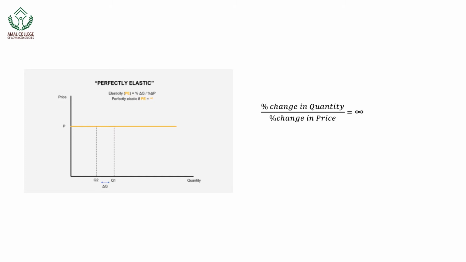The first one is perfectly elastic. If the demand curve is horizontal, a firm cannot change the price at all. If they change the price, no one is going to buy. So the percentage change in quantity divided by percentage change in price will be infinite.